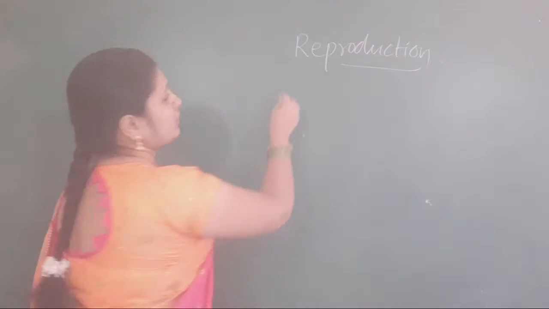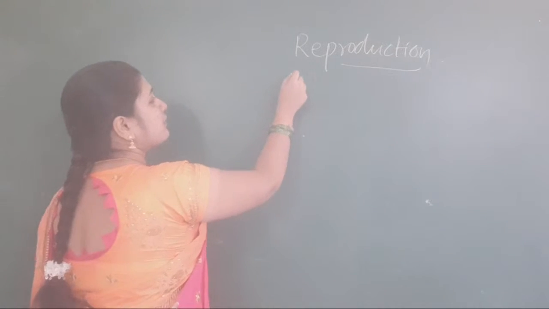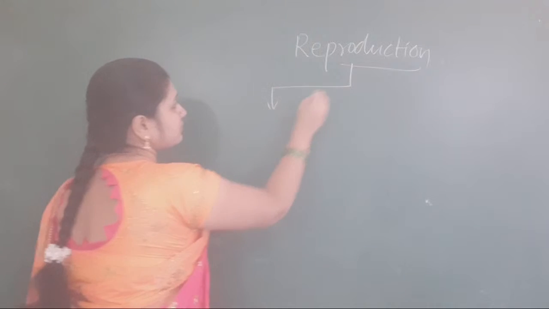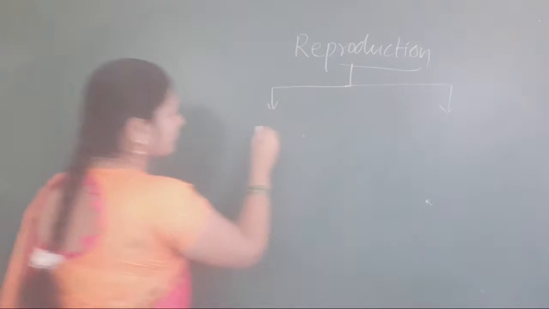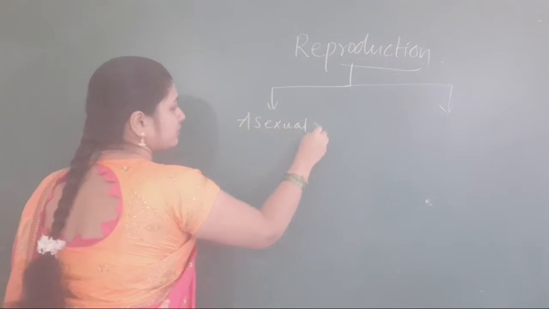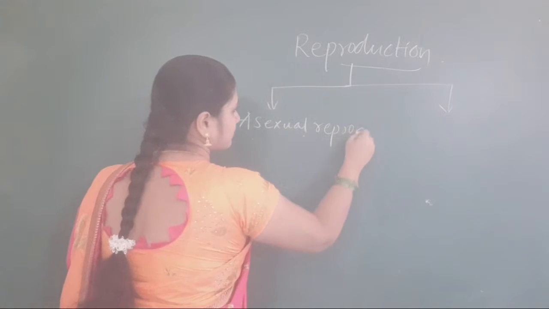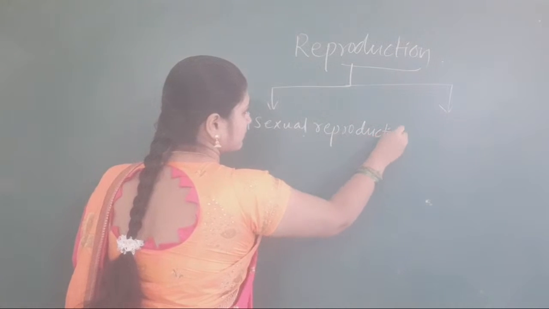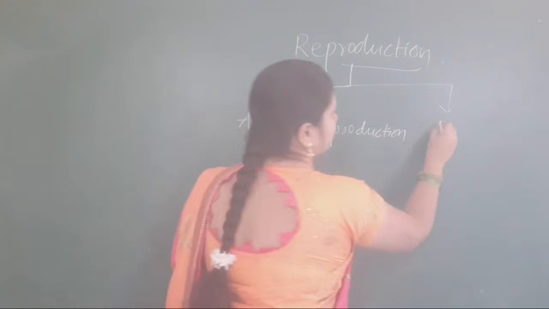Okay students, reproduction is of two types: asexual reproduction and sexual reproduction.